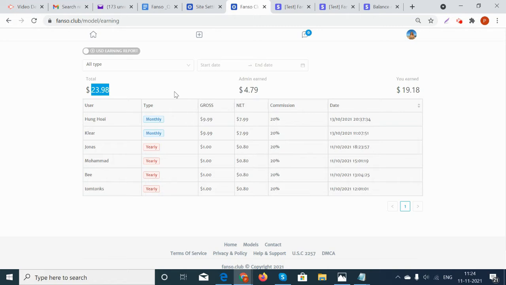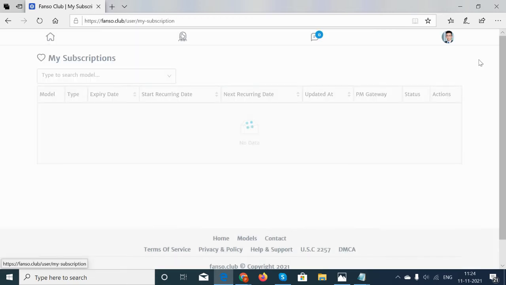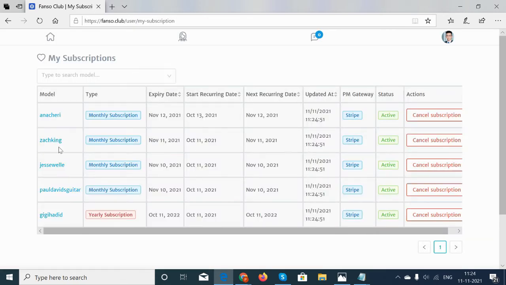Suppose the user is trying to unlock a content, so the content will be subscribed to unlock in that case, and the user can subscribe to models. For monthly, it's going to be free for a couple of days, followed by the monthly subscription, or the user can also go with the yearly subscriptions with the models. So you can see here that this user has subscribed to five models, and the expiry date, and what is the next recurring date, and what is the type of subscription, which is monthly or yearly, etc.